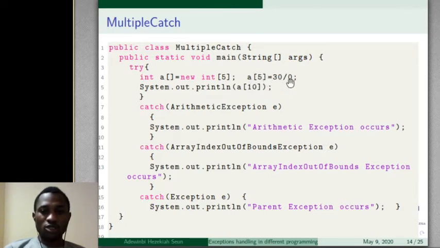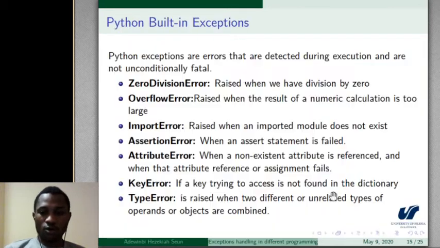So suppose we change this 0 to 2, we don't have any issue with this. Once we run the program again, then we have an array index out of bound error, because this list contains just 5 elements, and we are trying to locate the element in the 10th position, which is definitely out of range. So suppose we change this to another number, say 4, and we run the program. Then if there is any other problem apart from that, our computer will print parent exception occurs.